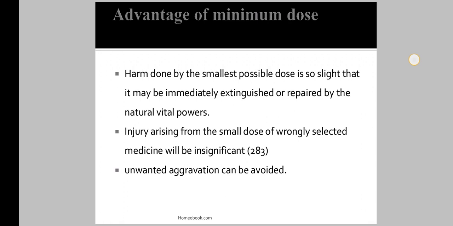But if we select the similar medicine and give a larger dose, it causes more harm to the patient, and unwanted aggravations can be avoided by the minimum dose. So these are the advantages of using the minimum dose and the disadvantages of using the large dose. Hence we use the minimum dose in homeopathy.